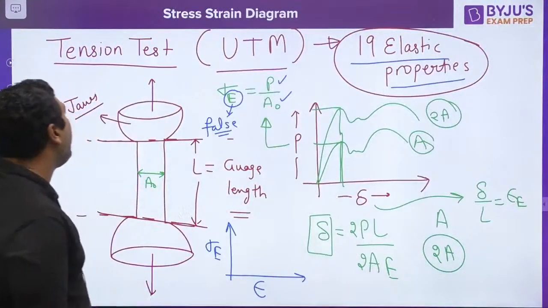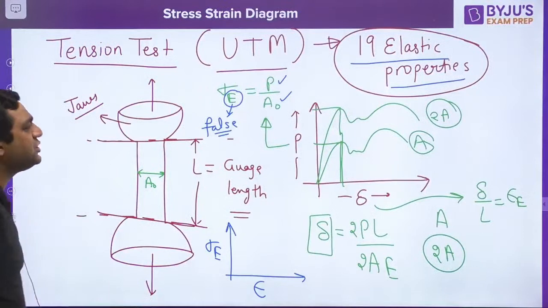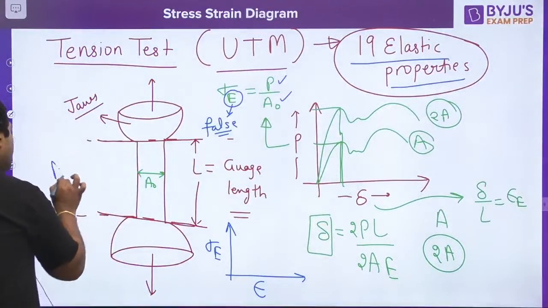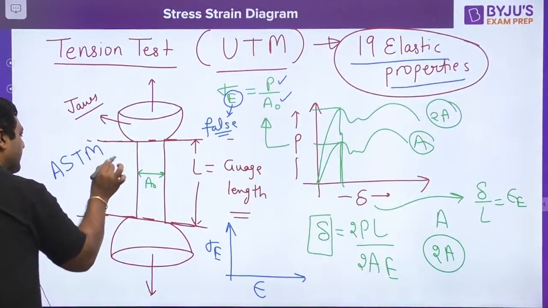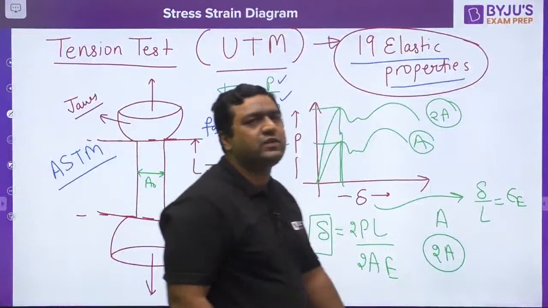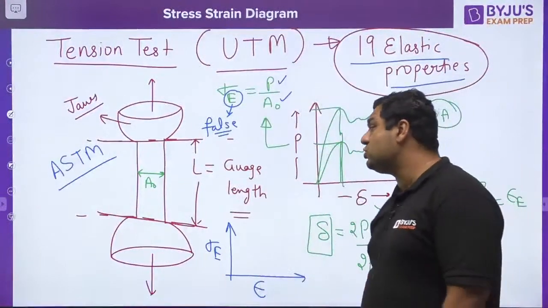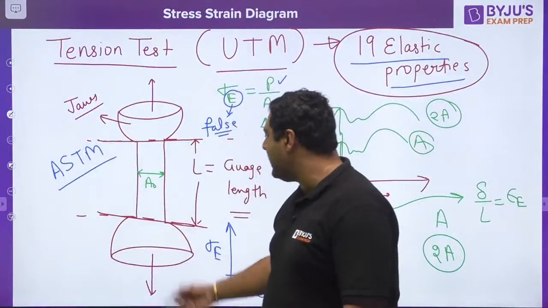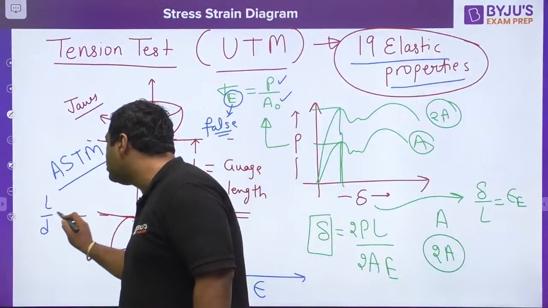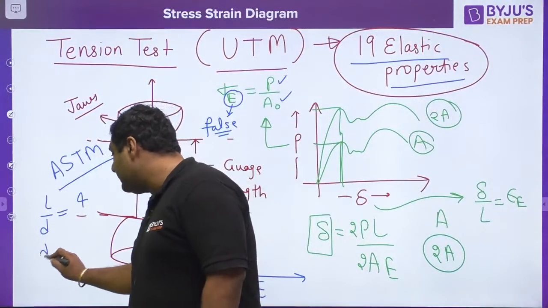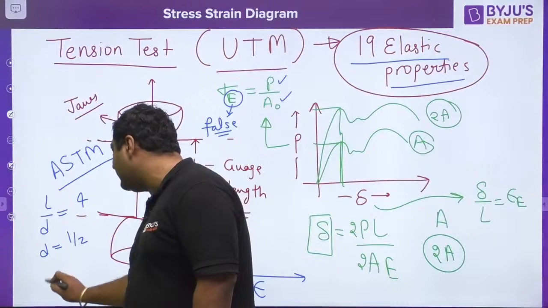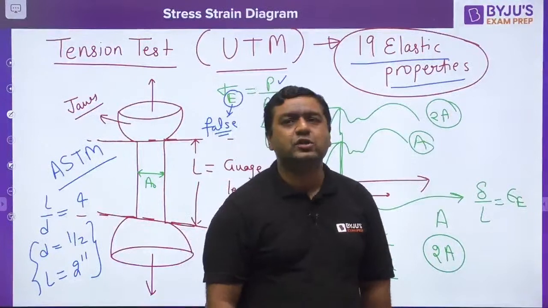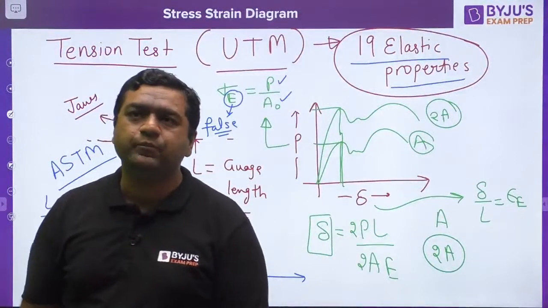And I would also like to add that whenever you are going to perform the tension test on universal testing machine, then my dear, all the tests are performed under the guidelines of ASTM. ASTM stands for American Society of Testing and Materials. According to ASTM, there are some guidelines that the length to diameter ratio will be 4. My dear, diameter is generally half inches and length is generally 2 inches. These are the considerations of the American Society of Testing and Materials. Is it fine? Yes.